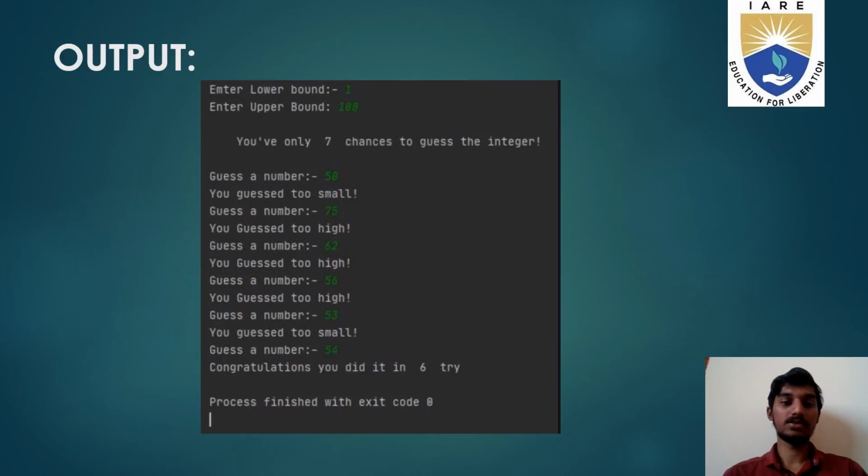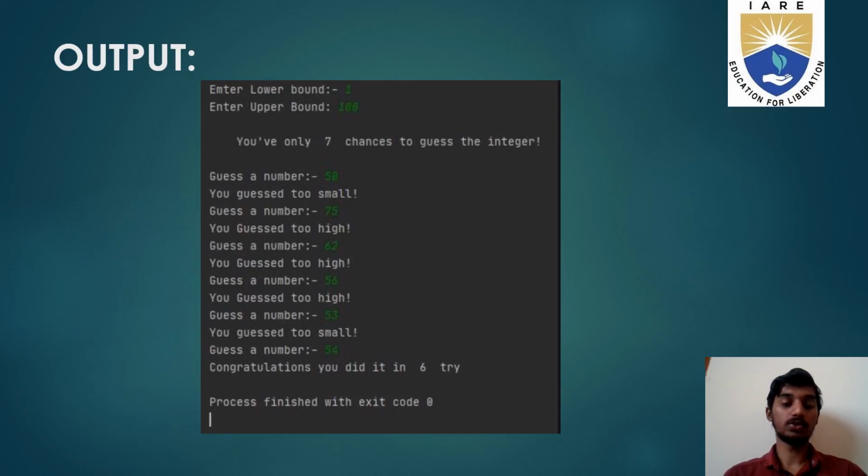Then the user starts by guessing a number, which would be 50, and the user is hinted that he or she guessed too small, then is asked to guess another number. Then the user guesses 75, eliminating another range, and gets the hint that the number guessed is too high. Then again he guesses another integer, and so on.